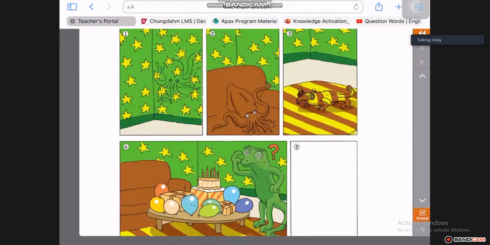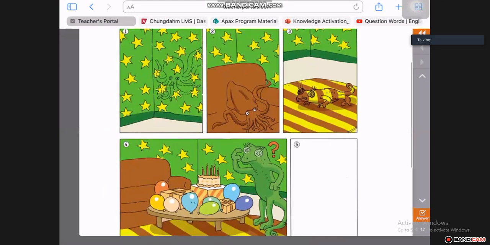Picture 1. Okay, let me just see who's ready. Who's ready with it? The octopus changed the color. Yes, Nikki, the octopus changed. Like the wallpaper, green and stars. Okay, that's right.